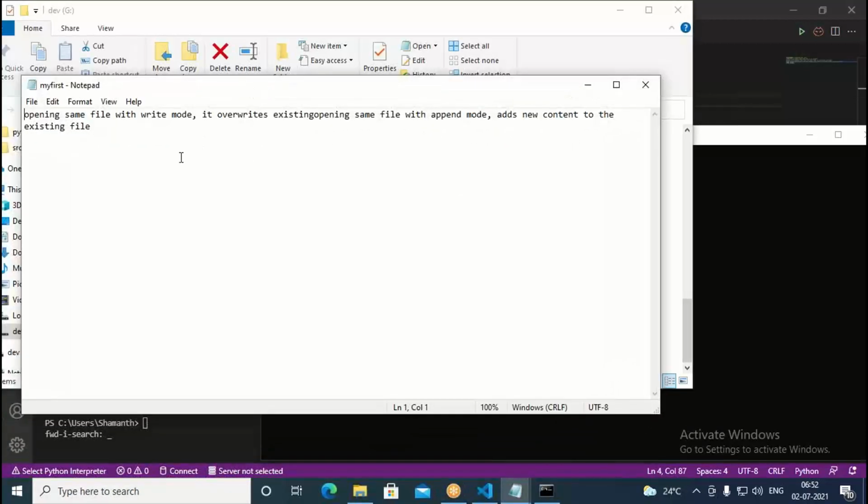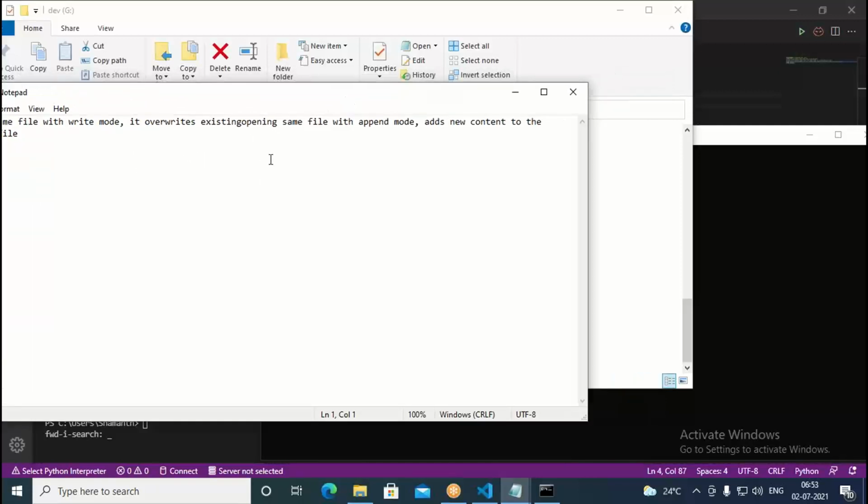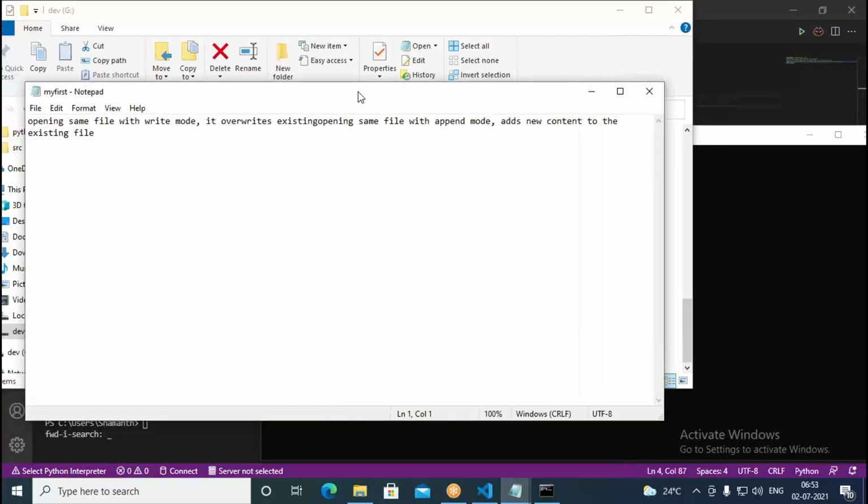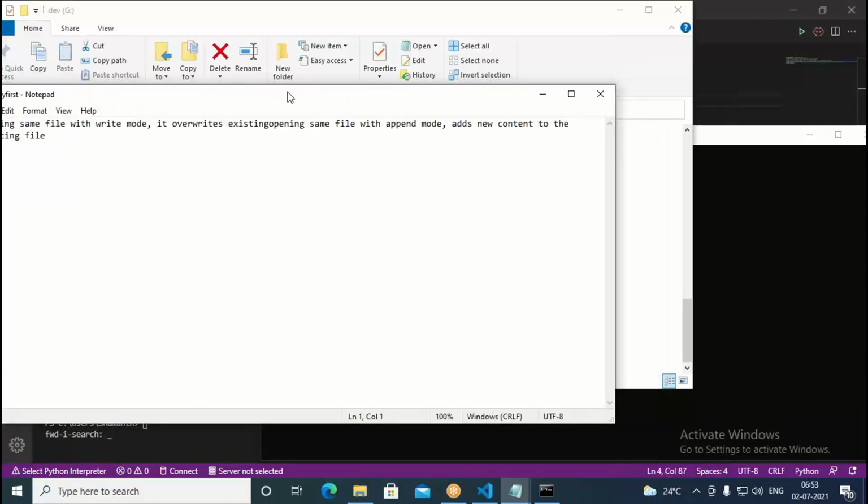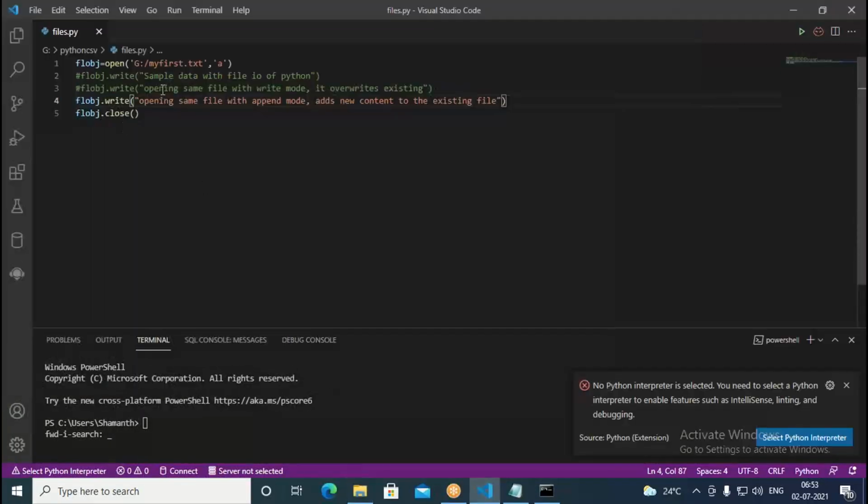If you open this now, it writes like this. Opening same file with write mode, it overwrites existing one. It will add the extra. There is no comma, no space, so it is writing in the same line. There is no new line character. We should put a new line character. With that, it moves into the next line. So it is actually appending. We are opening in the append mode in this case. Earlier we had a read mode, we have a write mode, and we have an append mode. We have all the modes. I put that part also, not to have any confusion.